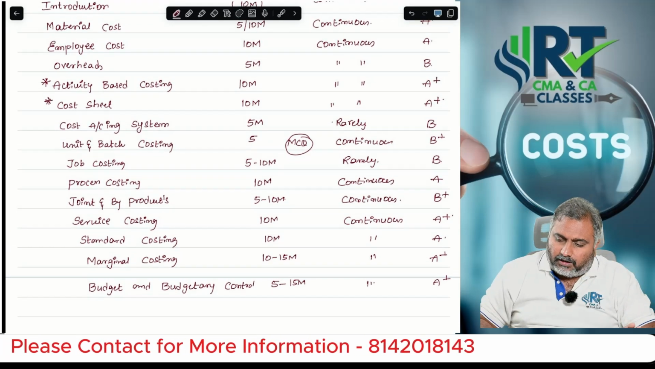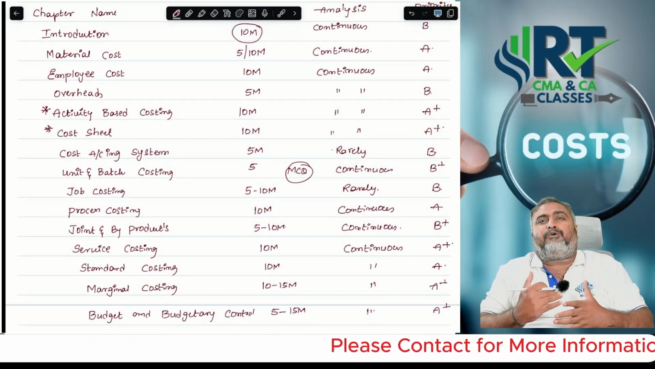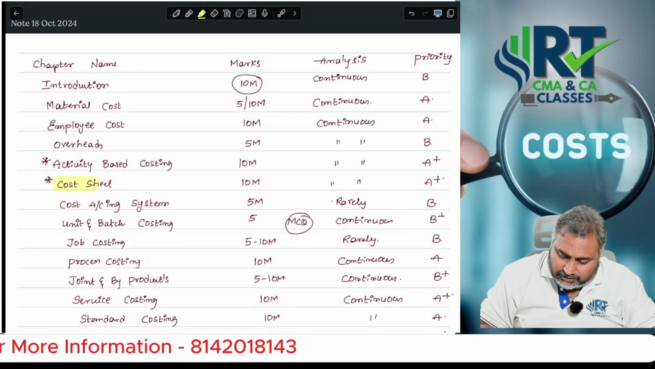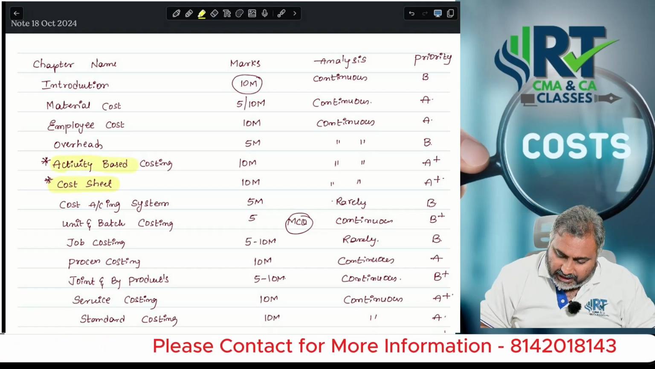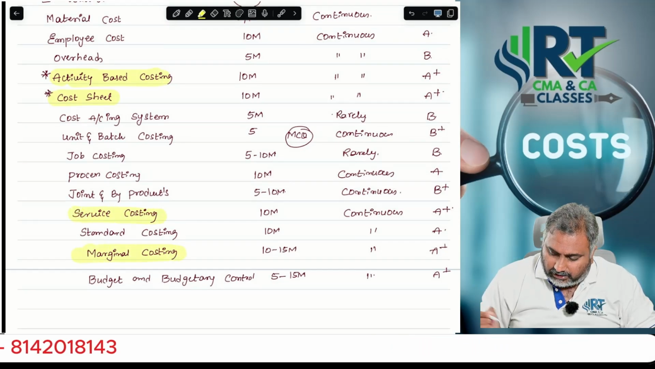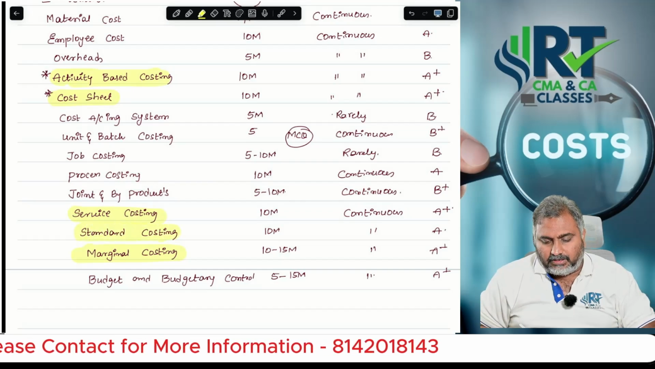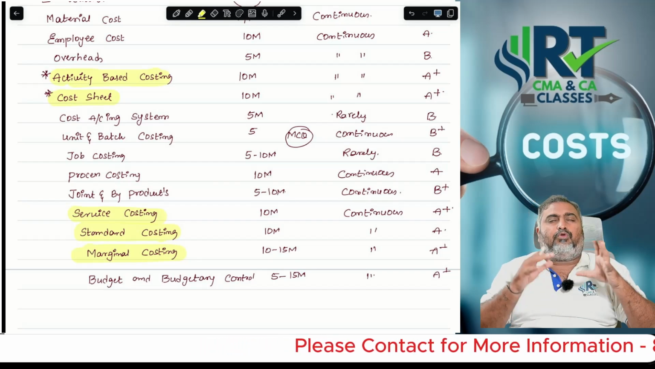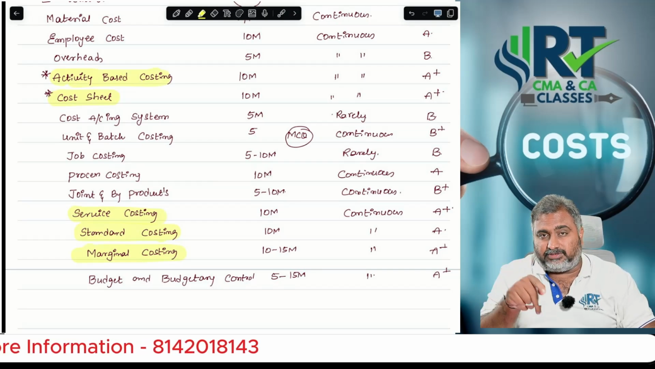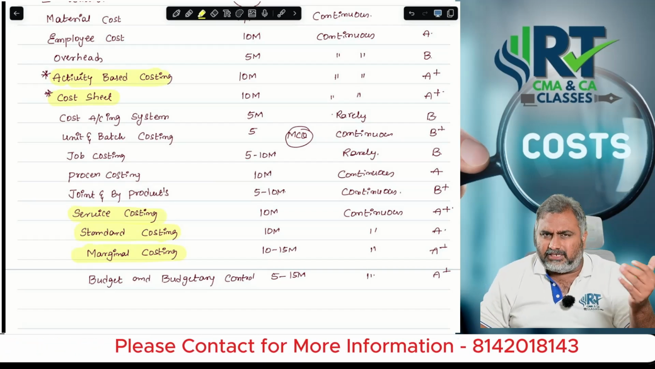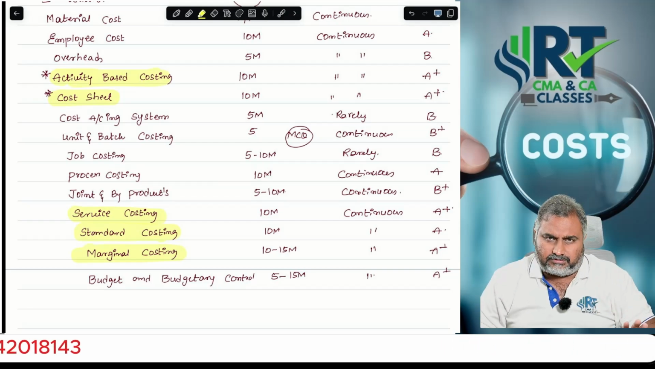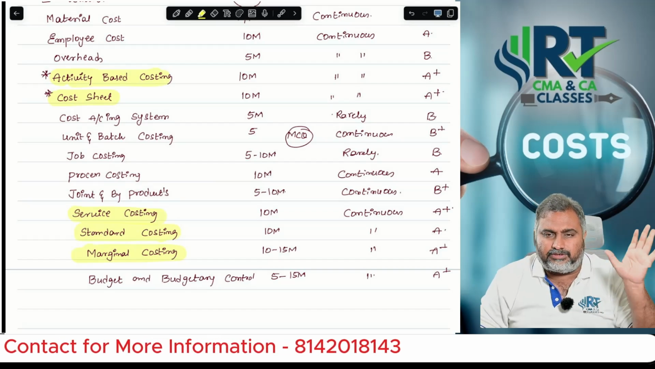Sir, which of the chapters do I need to focus on more, sir? First most important is cost sheet. Second is activity based costing. Next, service costing. Next, marginal costing. Next, standard costing. These 5 chapters I categorize as most wanted topics. But there is also a chance of MCQs from standard costing as well as marginal costing. You will see one MCQ, no doubt about it. If you focus well on these, you are able to score exemption comfortably.